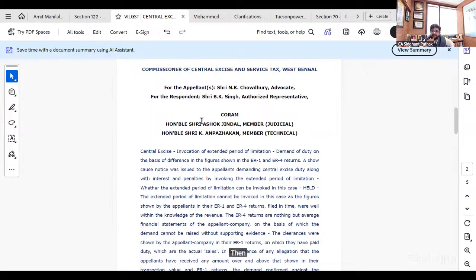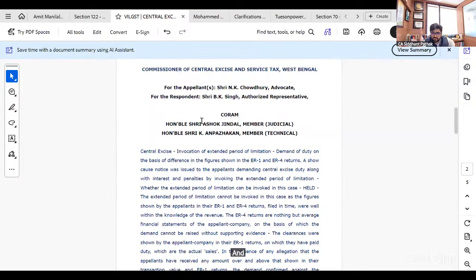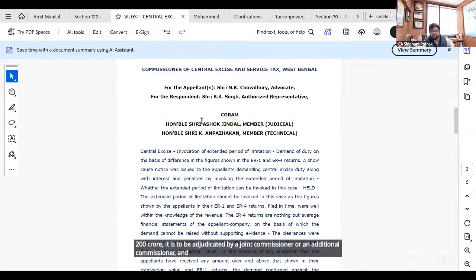Then this demand traveled to the CESTAT in appeal. In the pre-GST regime, there was a stark difference: if the demand was more than 2 crore, it was adjudicated by a commissioner and the appeal directly traveled to CESTAT. Whereas in GST, even if the demand is 200 crore, it is to be adjudicated by a joint commissioner or an additional commissioner, and the appeal will travel to commissioner appeal.